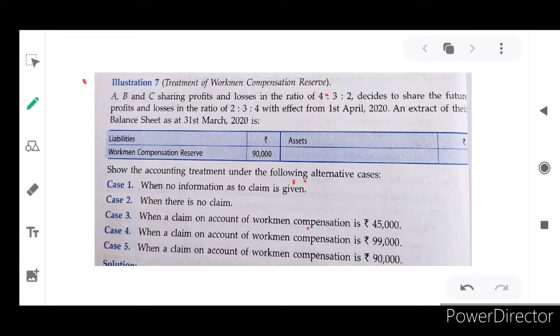And the next situation is the third situation, when a claim on account of workman's compensation is 45,000. See, 45,000 only is the claim, but the reserve we are having is 90,000 rupees. Reserve is very important. Reserve and claim, don't confuse it. Reserve means how much we are having in our hand. Claim means how much we have to pay for them, isn't it?